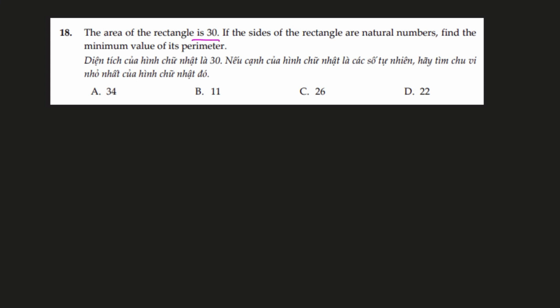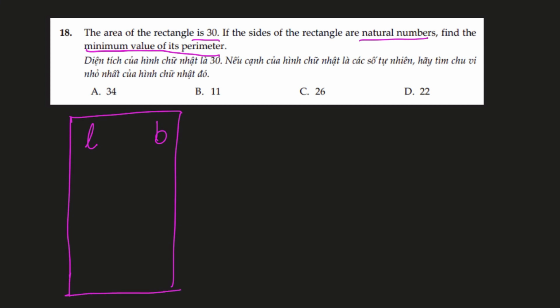Question number 18. The area of the rectangle is 30. If the sides of the rectangle are natural numbers, they cannot have fractions or decimals. Find the minimum value of its perimeter. We are looking for a small value of perimeter with area equals to 30. Now the area is length times width or length times breadth.